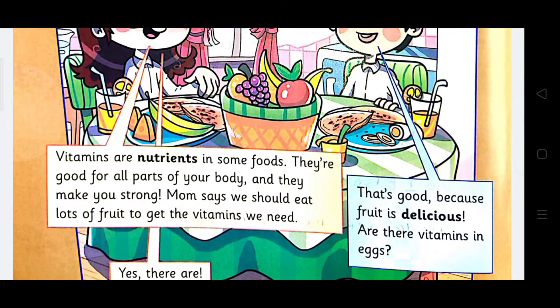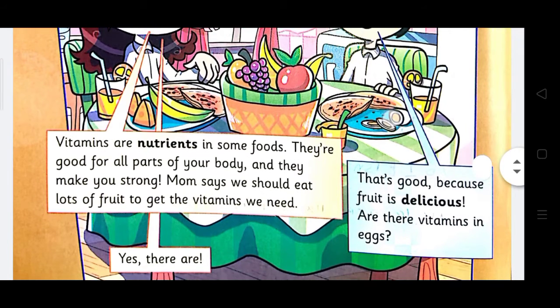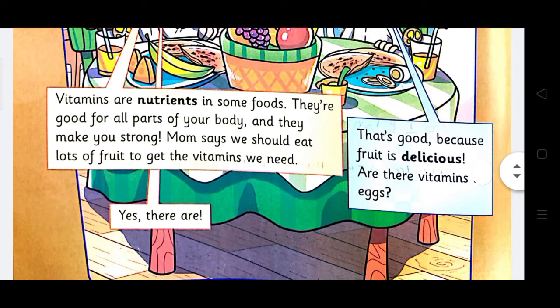Vitamins are nutrients in some foods. They are good for all parts of your body and they make you strong. Mom says we should eat lots of fruit to get the vitamins we need. That's good because fruit is delicious. Are there vitamins in eggs? Yes, there are.